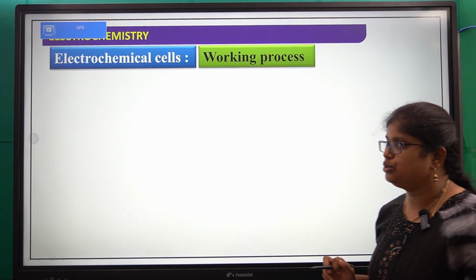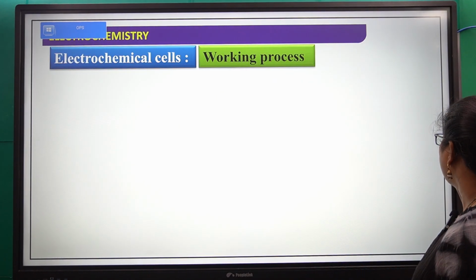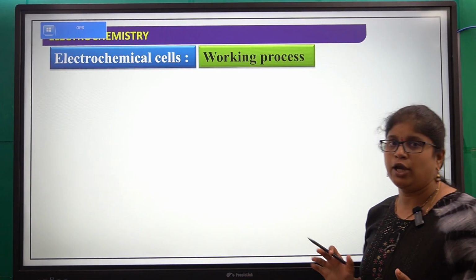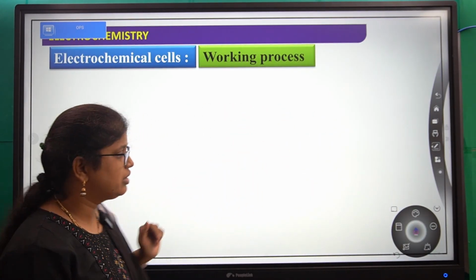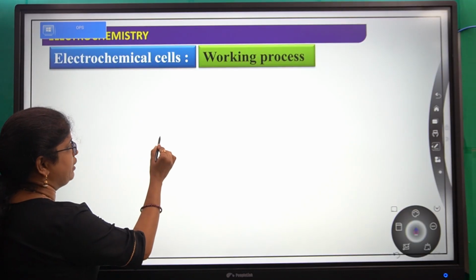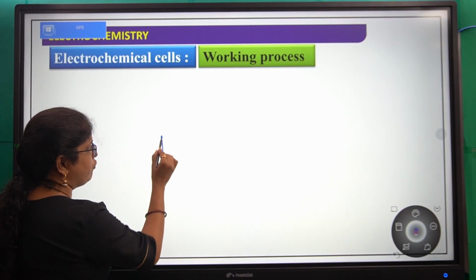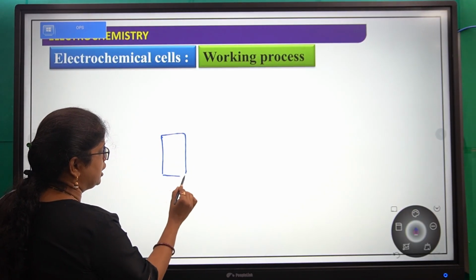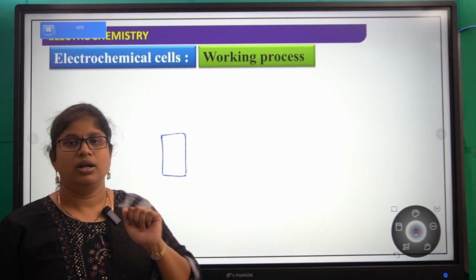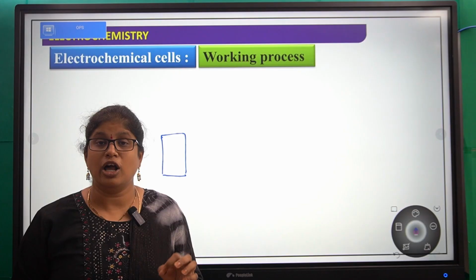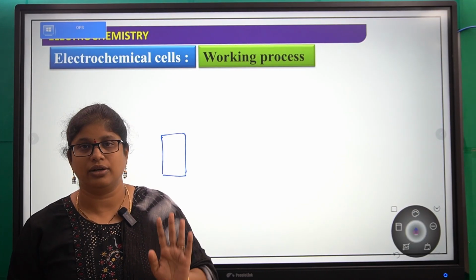So I hope most of you did not understand this cell, right? Now I will try to explain in a simple way. First, what are we taking here? Zinc electrode. We know that the zinc electrode always tries to lose 2 electrons.